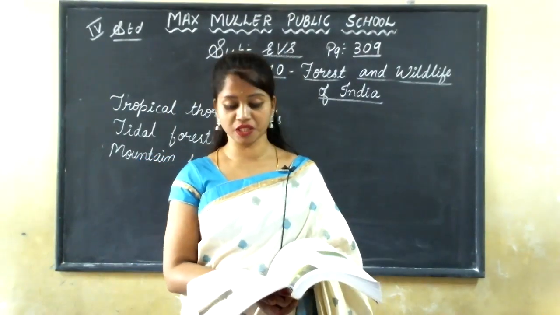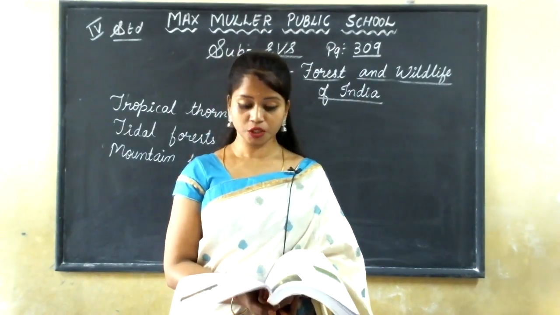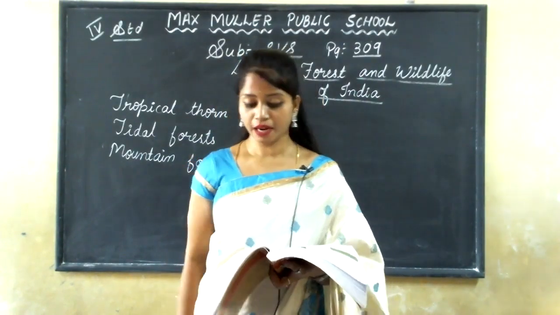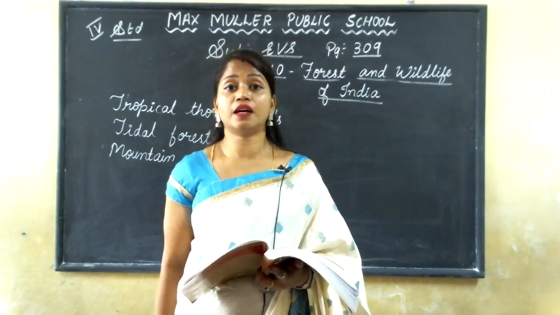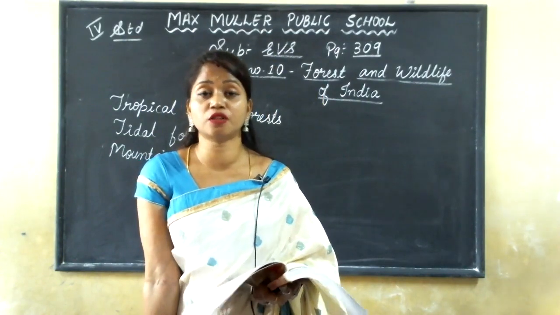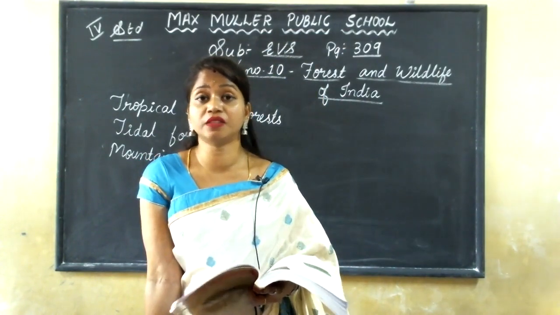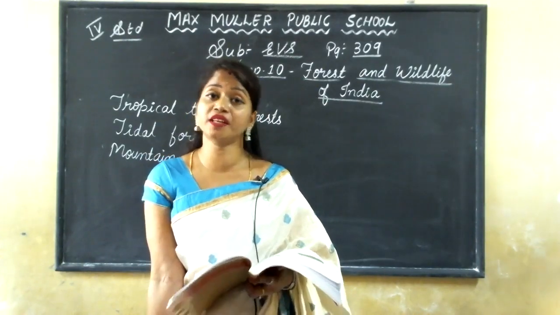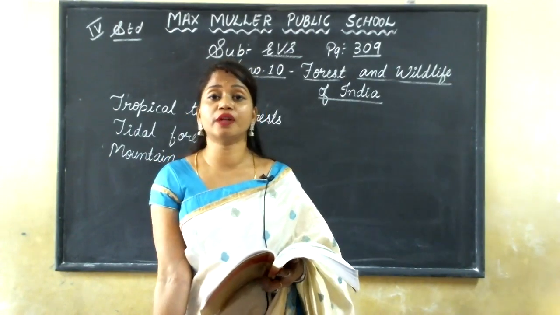The Chipko movement was started in 1974 by the villagers of Uttarakhand to prevent deforestation. The villagers fought not to cut the trees, to prevent the cutting down of trees. Cutting down of trees is called deforestation. Growing the plants is called afforestation.